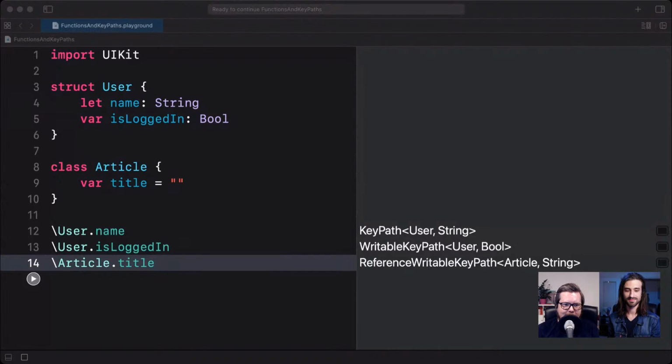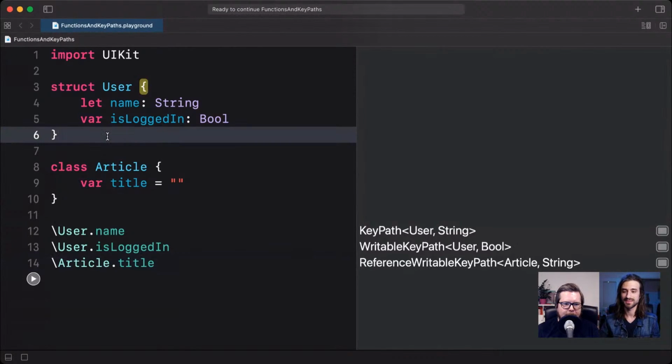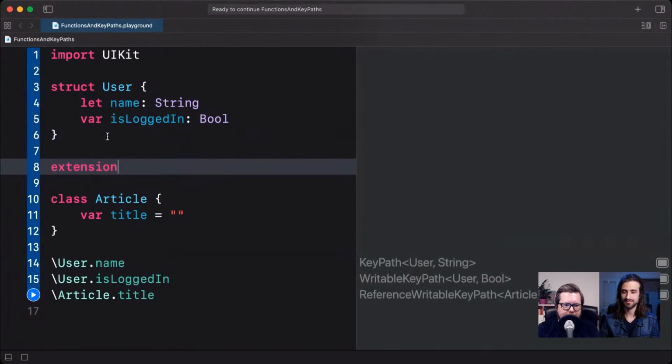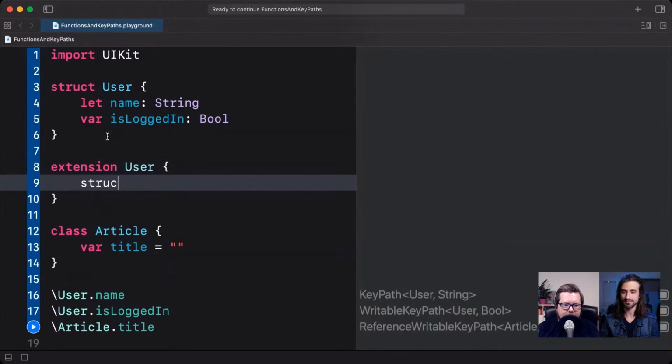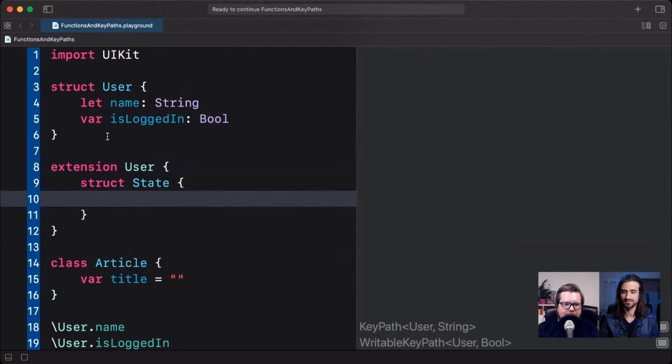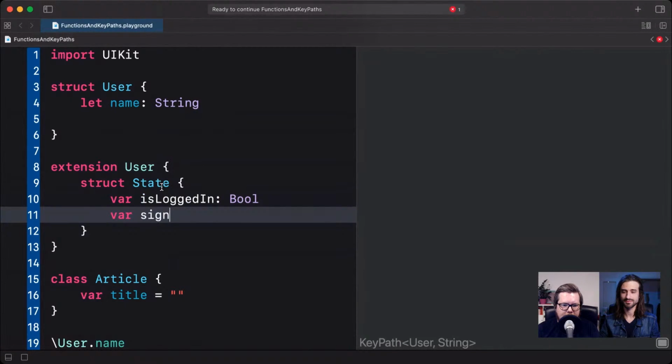And actually maybe we can demonstrate that real quick. Yes. So for example, if I wanted to extend my user type with maybe a state struct, I'm going to write an extension here on User and say this is my struct called State, and maybe actually we move the isLoggedIn to the state instead, and we can then add some other properties here. We can say, for example, signUpDate or something like the state of the user.